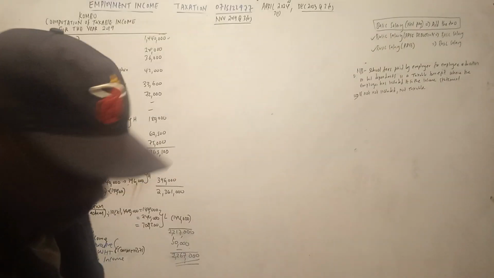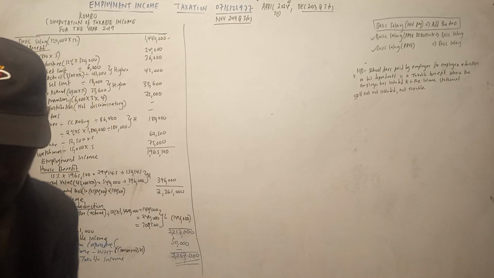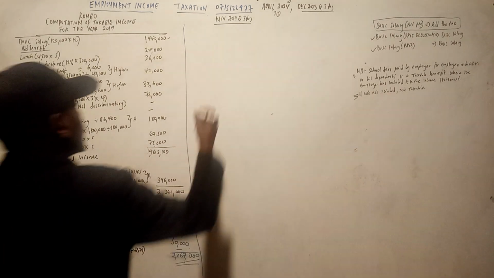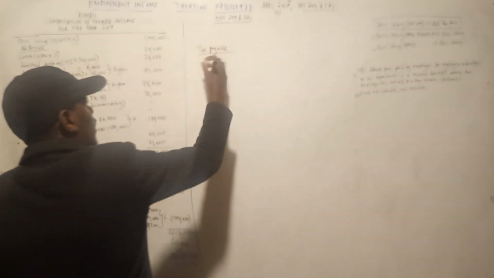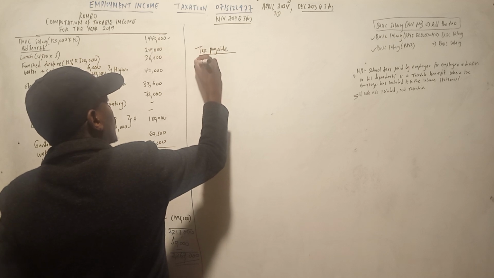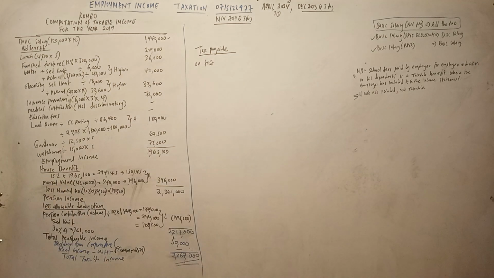The other item, tax payable. So the first one, let me check that table again.